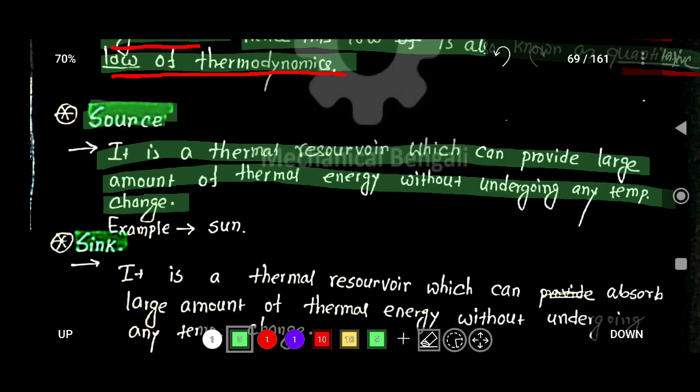Source means basically it provides a large amount of thermal energy without undergoing any change in its temperature. There is no change in temperature. Example, this is the sun. You can absorb heat from the sun. A large amount of heat can be absorbed from the sun and there is no temperature difference, that means the temperature is constant. So this is basically known as a source.